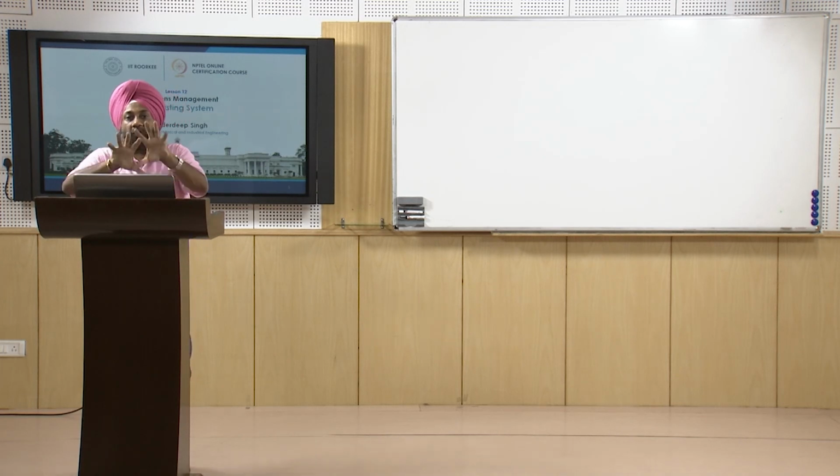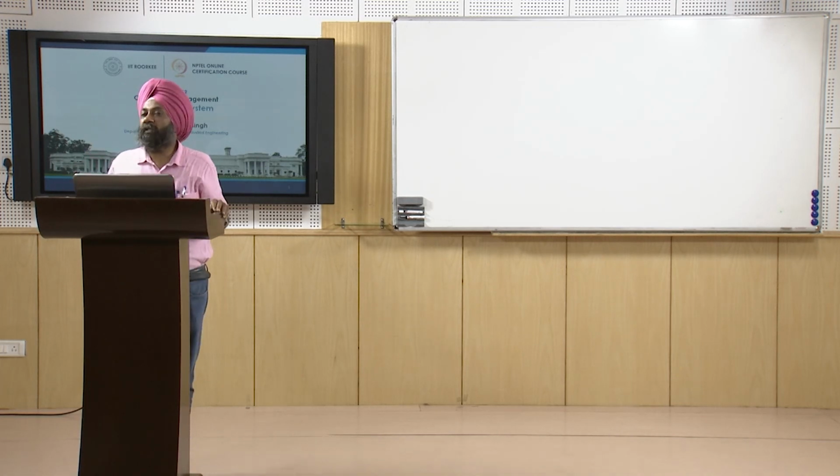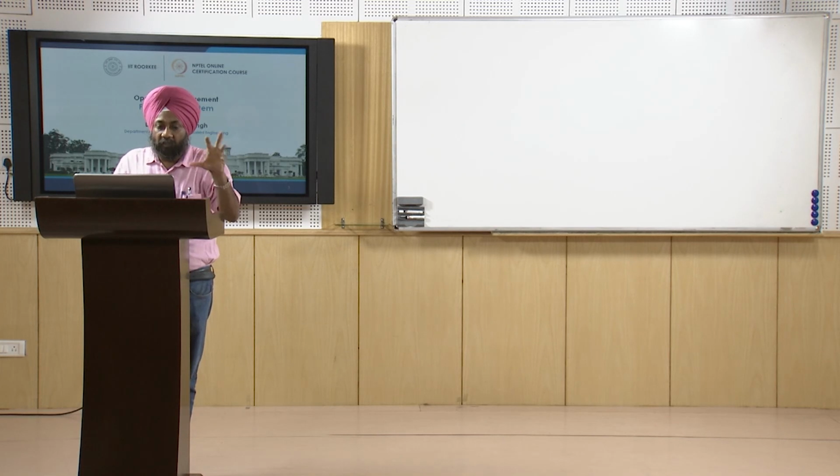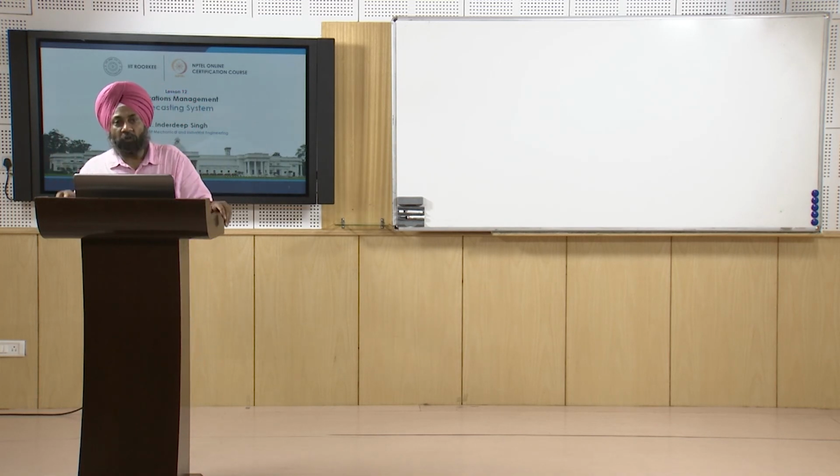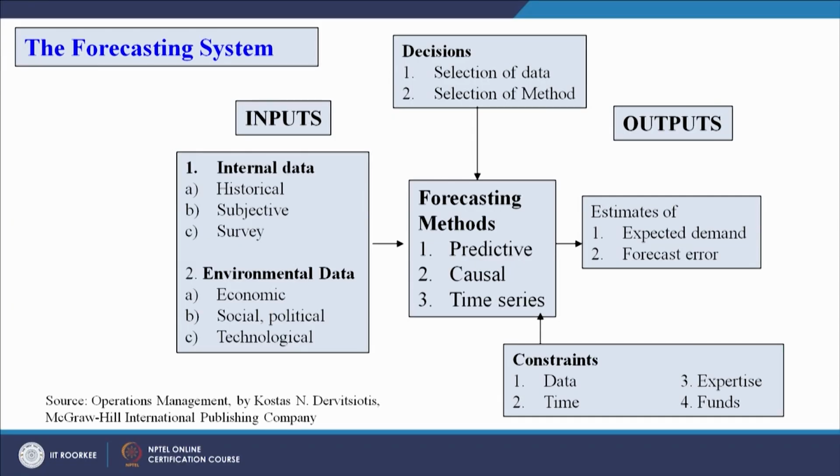So these are all the elements of a forecasting system: we have input, we have output, and we have to make certain decisions under some constraints. So forecasting methods, as have been classified here: predictive, causal and time series.